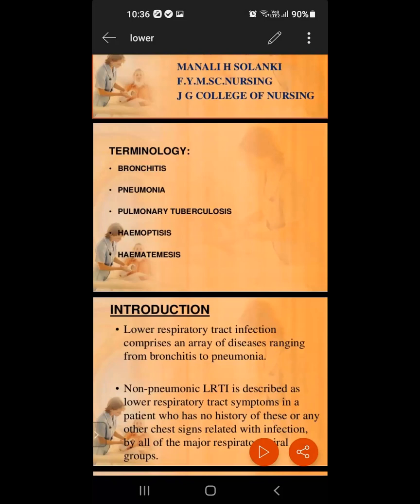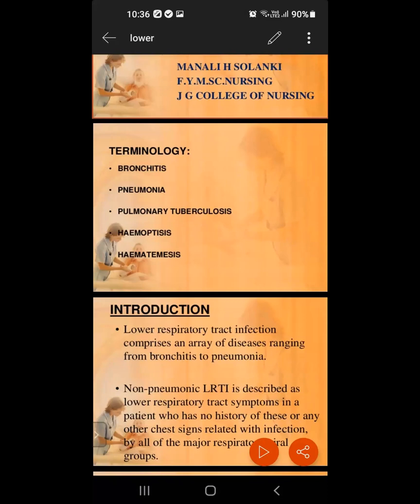Yesterday, I took upper respiratory tract infection. Today, lower respiratory tract infection. It means the upper part we have already finished: rhinitis, sinusitis, and tonsillitis. Now, lower respiratory tract infection. What does lower respiratory tract infection mean?